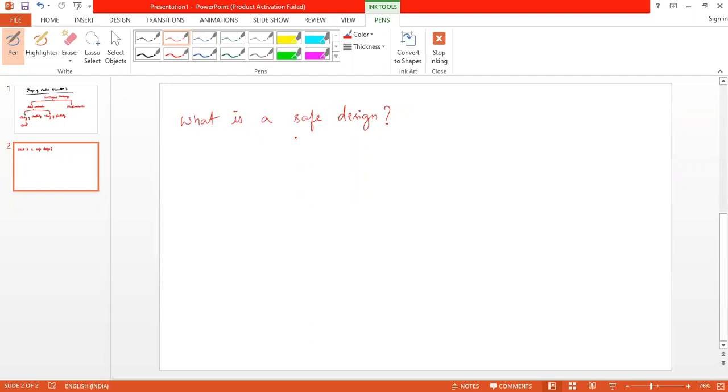It may be a shaft or a gear or any mechanical component. When can we say it is safe?